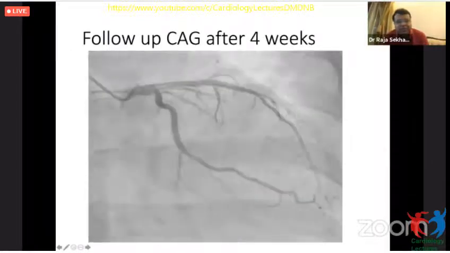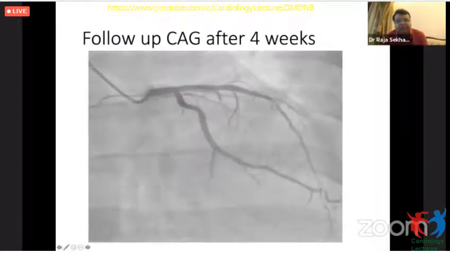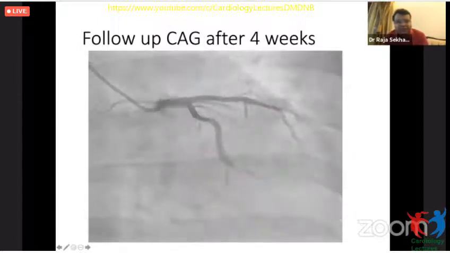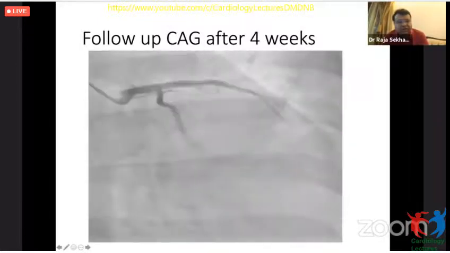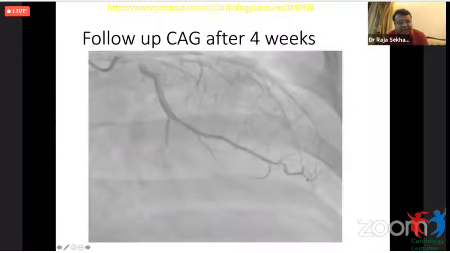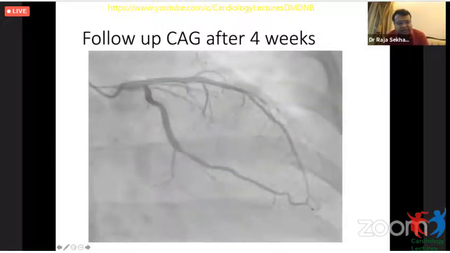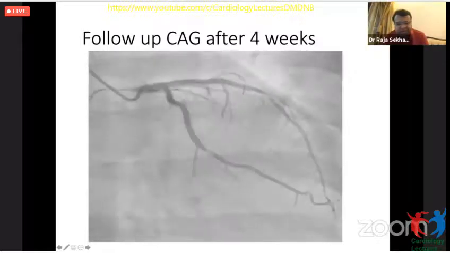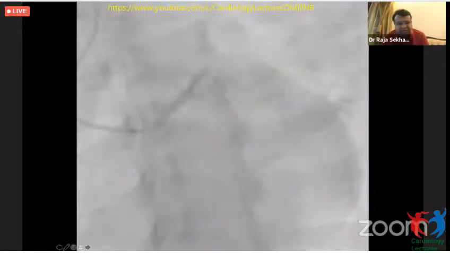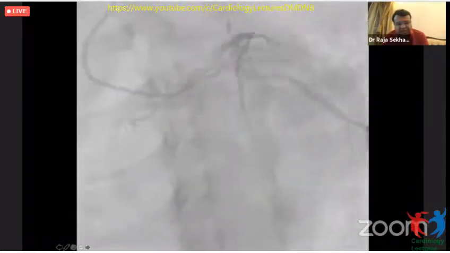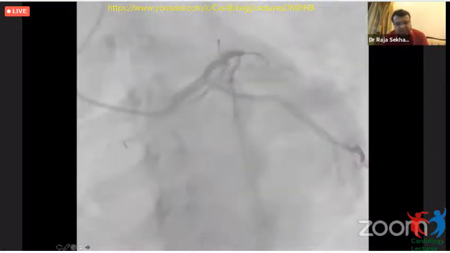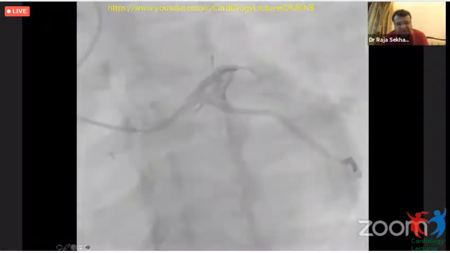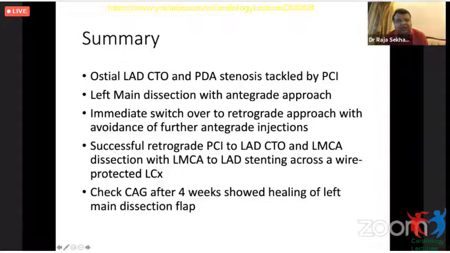She improved symptomatically and was discharged. We did a follow-up angiogram after 4 weeks, which showed that the dissection flap in the LMCA had almost healed. Good size vessels, good flows in the LAD, good flows in the LCX. And this was the final result. The patient was asymptomatic on medical management, has subsequently come to us for follow-up for the last 3-4 years, and is